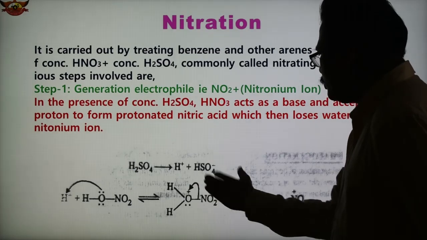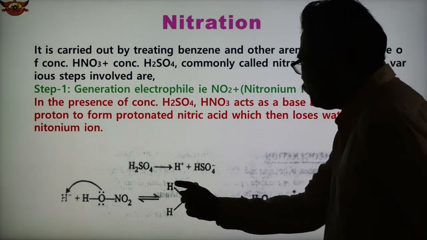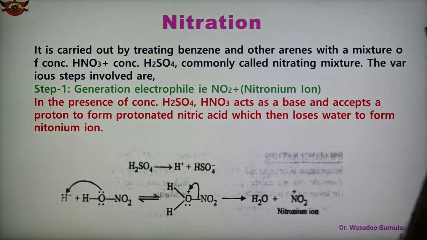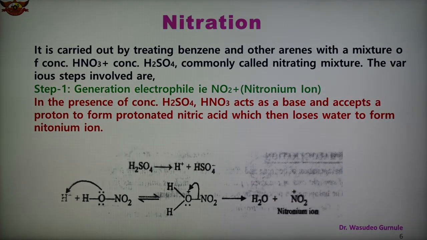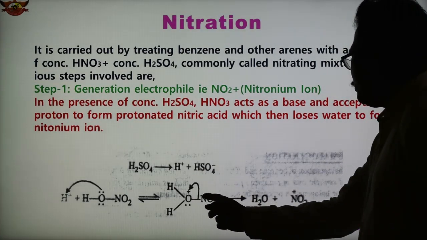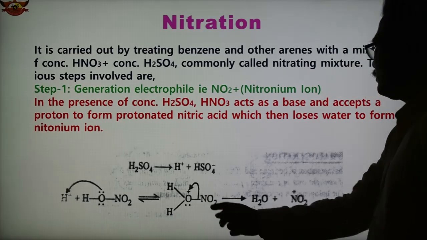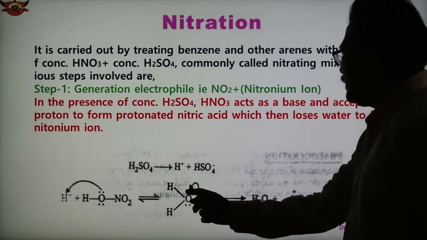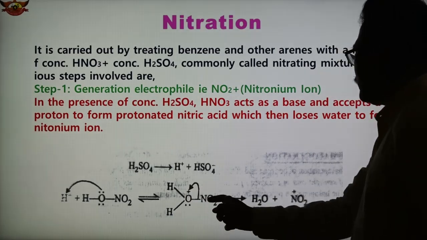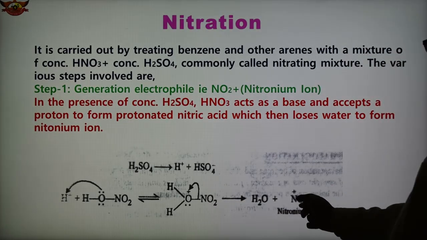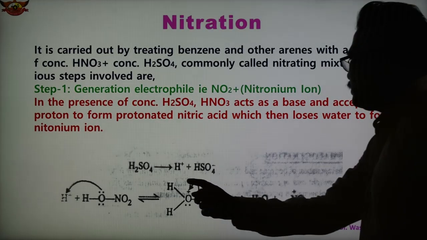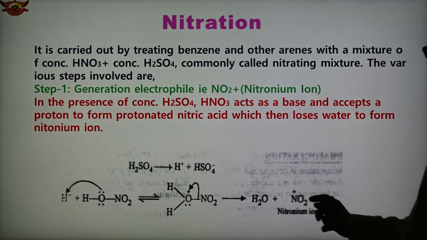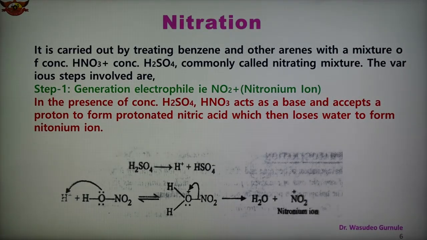So positive charge, no, there is no positive charge, and we obtain this, the water gets removed, and we obtain this shifted here NO2 plus. So positive charge shifted here, this electron pair here, water gets released, and we obtain NO2 plus. This is the water and NO2. This is the water, and NO2 plus, the nitronium ion, is formed.